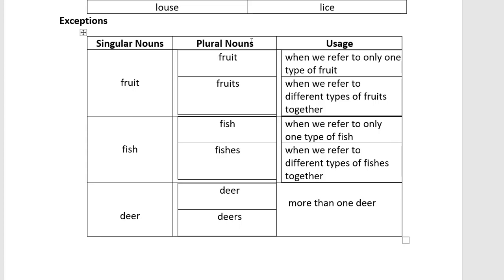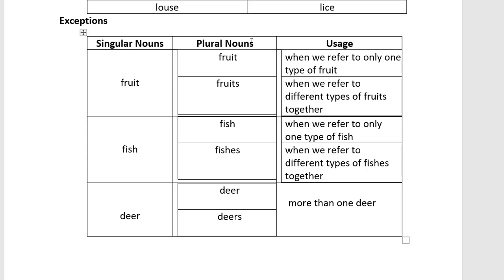Similarly for fish. When we refer to only one type of fish, like a whale, if we are talking about whale only, that time we will use the plural form as fish only. But when we are talking about more than one type, like starfish, whale, tuna fish, if we are talking about all of the fish together, we will use the plural form fishes.